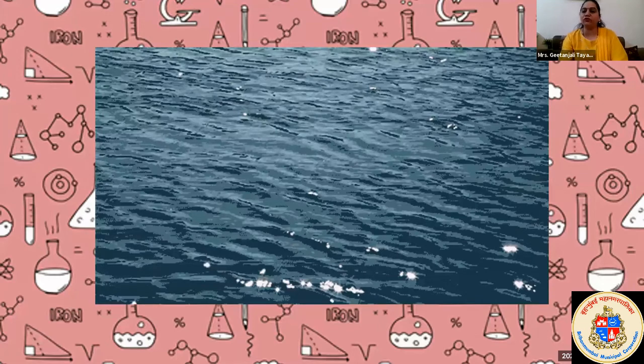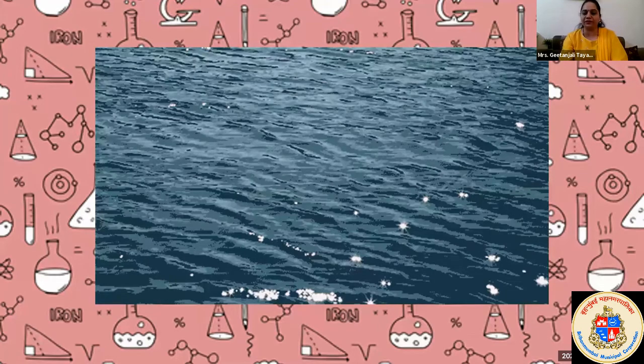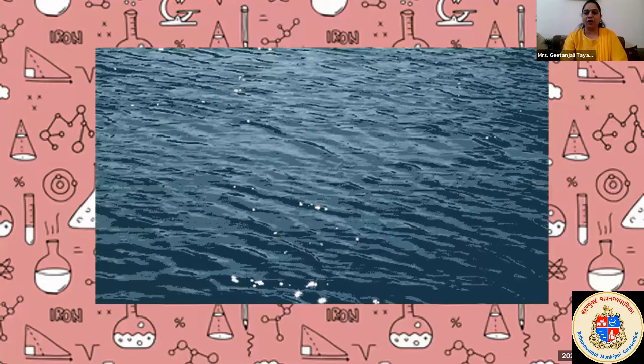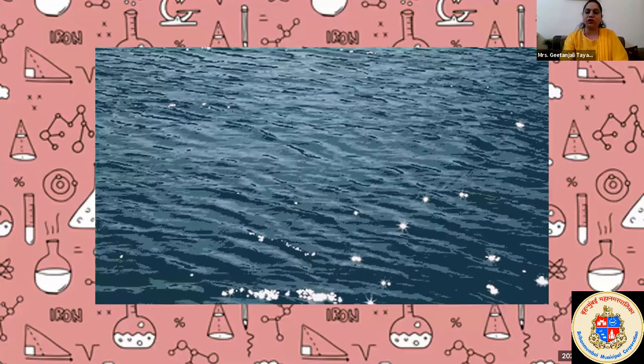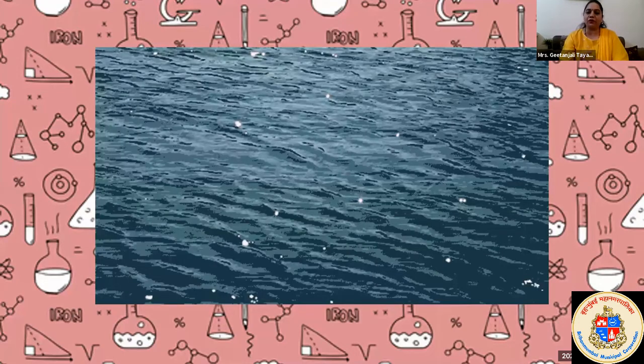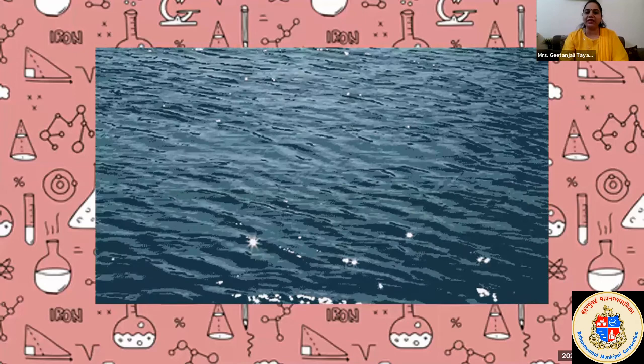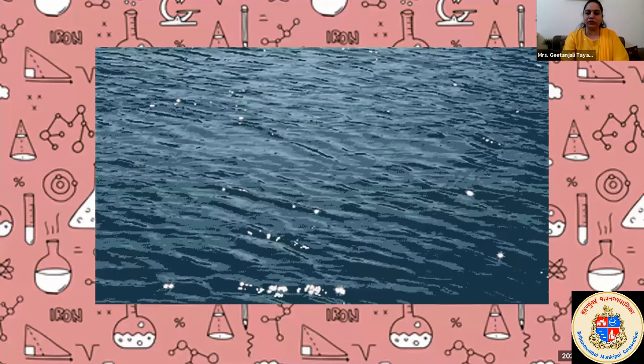Whenever you observe wavy motion, waves are present, that means it is oscillation. Because in this, though we feel that the water is moving ahead, it is not the case. The water is just wavy. Some part of the water is getting up and down at the same location. And we feel that the water is moving ahead, but that is not the case.